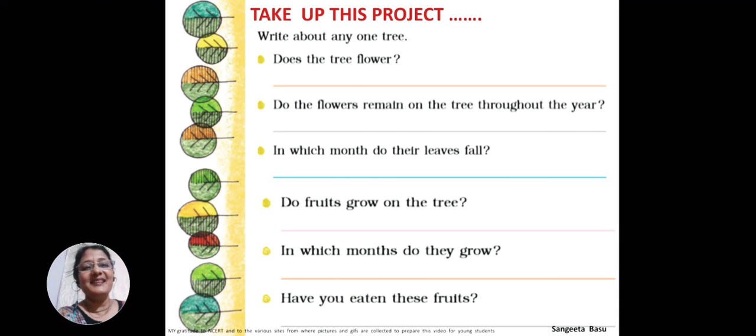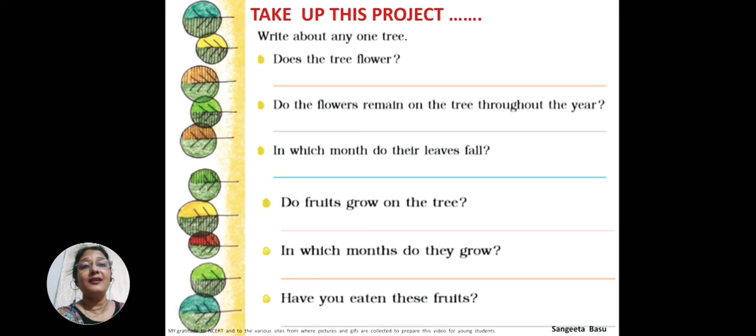Now here there is a page, and take this up as a project. Very simple work, children. There are a few questions here. You have to see your place around you and you can do this. What you have to do? You have to write about any one tree. Okay, you have to write about any one tree. What do you have to write?